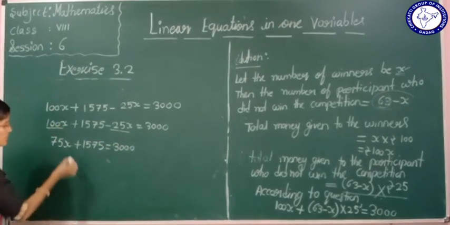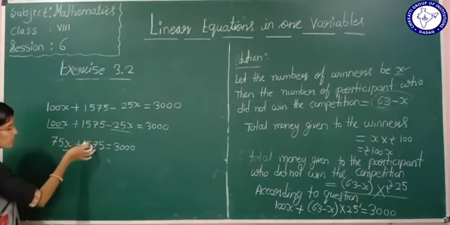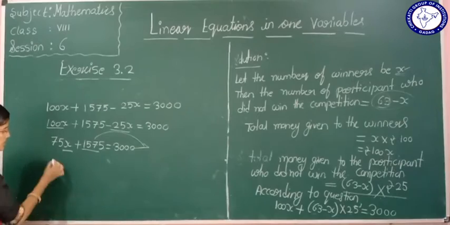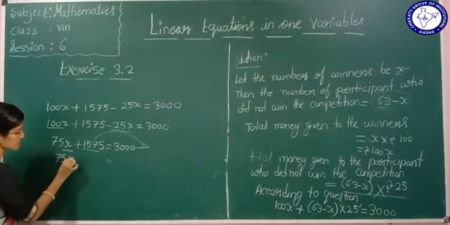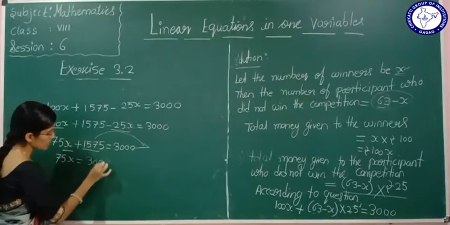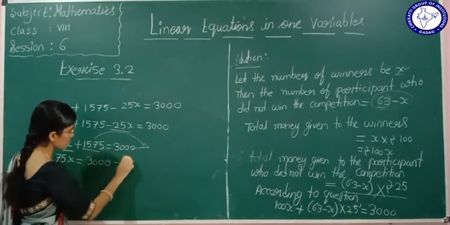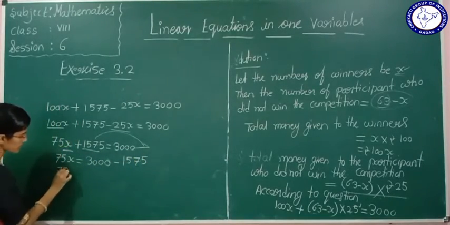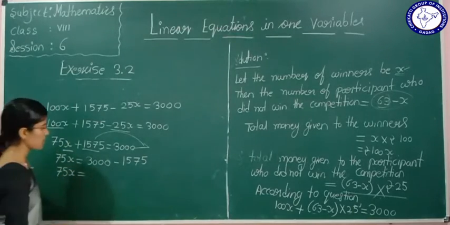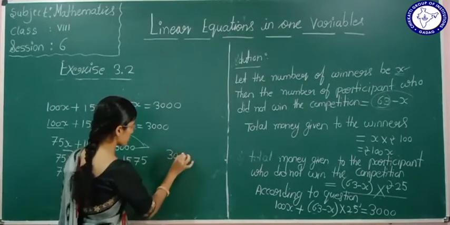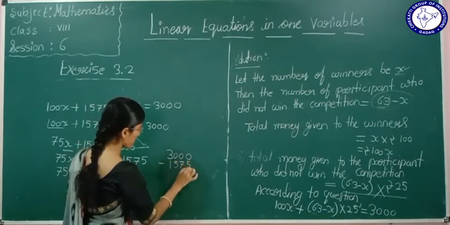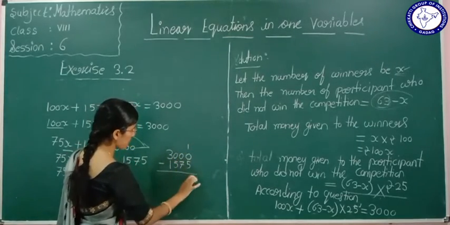We want to know the value of x, so I will transpose this to the RHS. It will be 75x is equal to 3000 minus 1575.